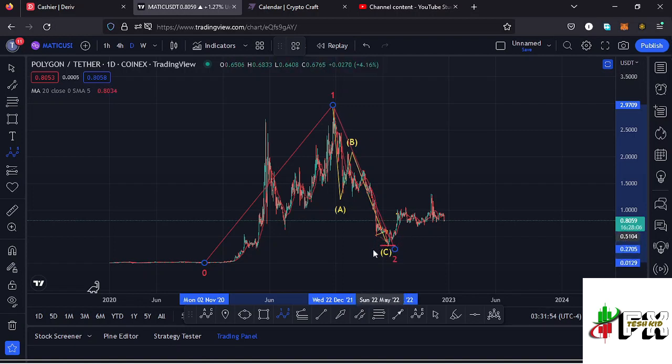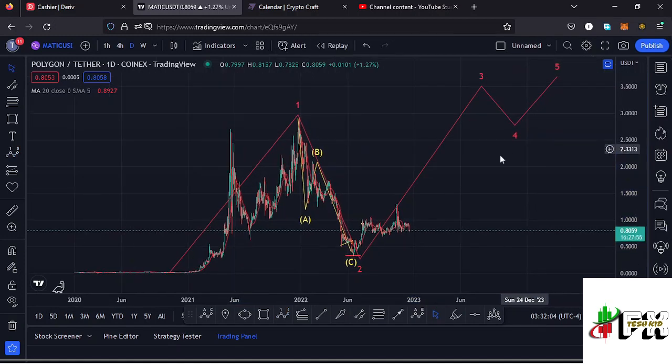And after seeing the formation of a higher Elliott wave count 2, whatever we expect next is an impulsive movement to the upside in the formation of that higher Elliott wave count 3 before we see a wave 4, and then continue pushing even higher in the formation of that wave 5.